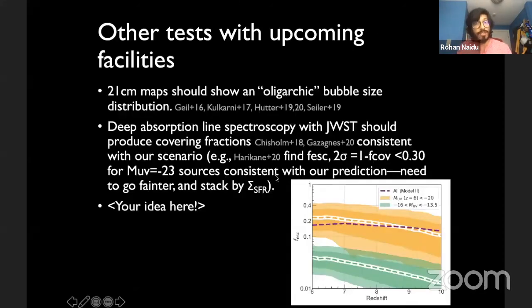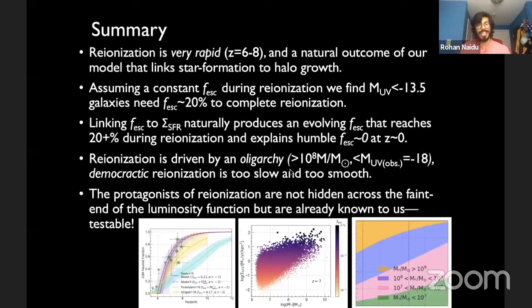Then there's tons of other tests with upcoming facilities. 21 centimeter maps should really nail this. Absorption line spectroscopy would be very helpful as well by getting the covering fractions. Very happy to hear your ideas. And I'll end with this summary.